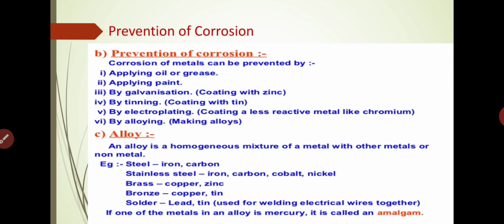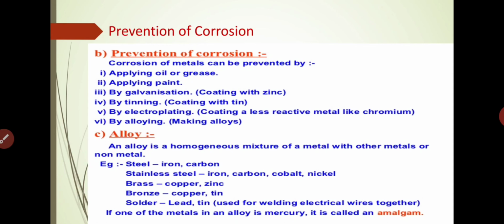Okay, the next point is alloying. Alloying means making alloys. Making alloys means that some metals become corrosion resistant. When these metals are combined or alloyed with other metals, they resist corrosion.